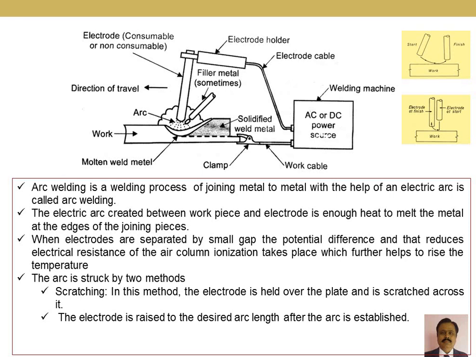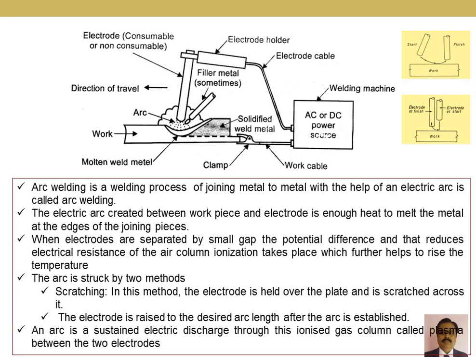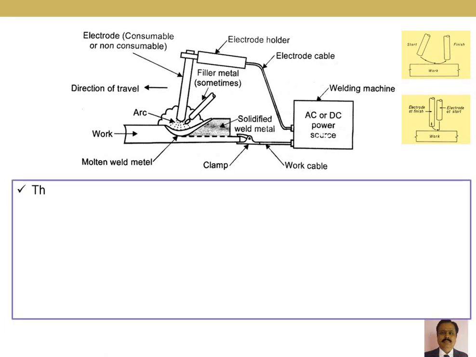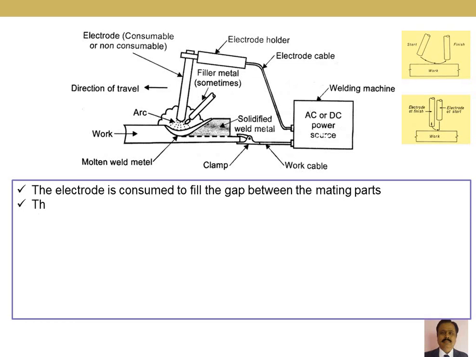This ionization will increase the temperature of the zone to a higher range, which is more than the melting point of the base metals. In this way the arc is established, and the arc is used to melt the edges of the joining system. Remember, I am going to melt only the edges, not the complete material. The electrode which we use to establish the arc may or may not be consumed, but normally in the manual arc welding process it is a consumable electrode.